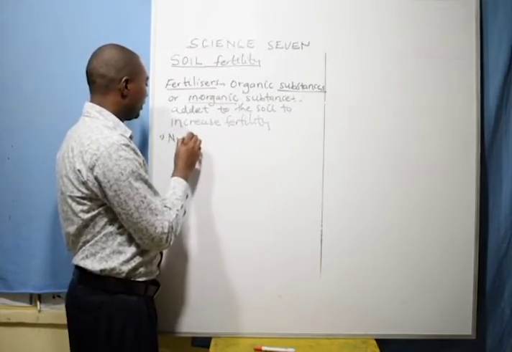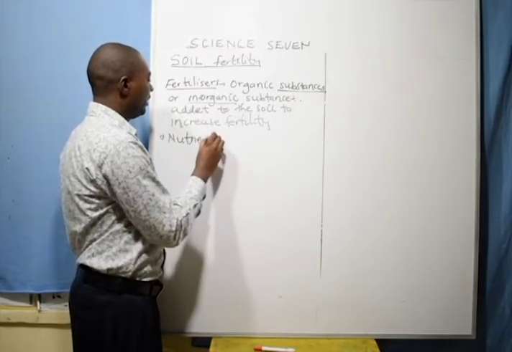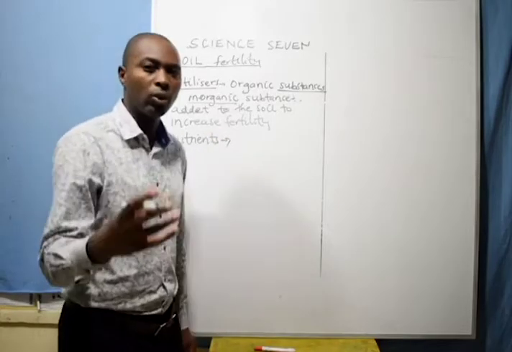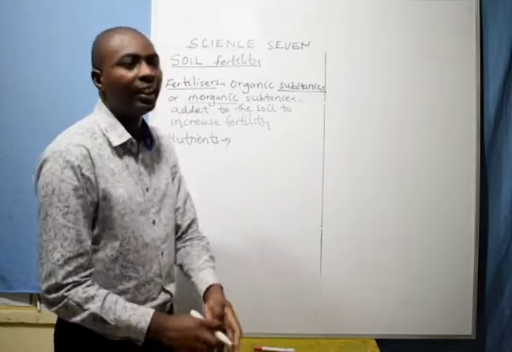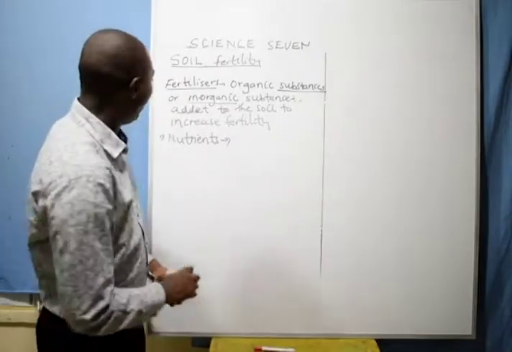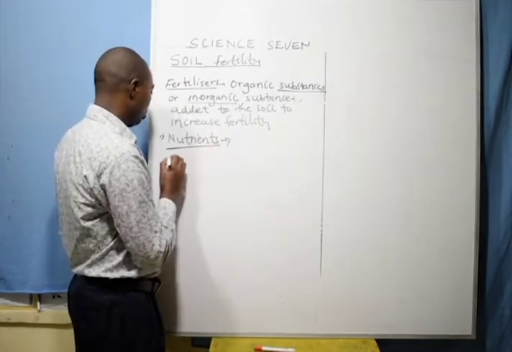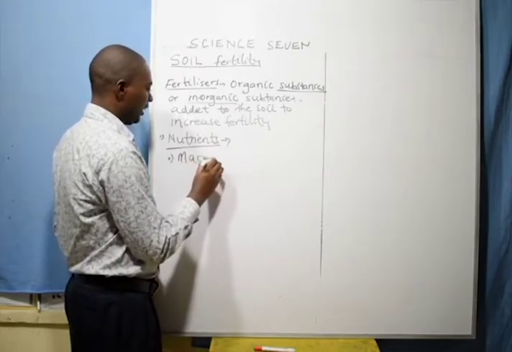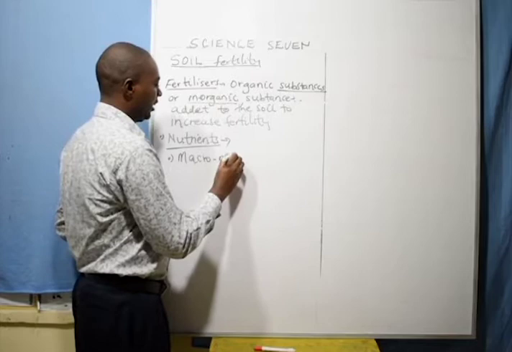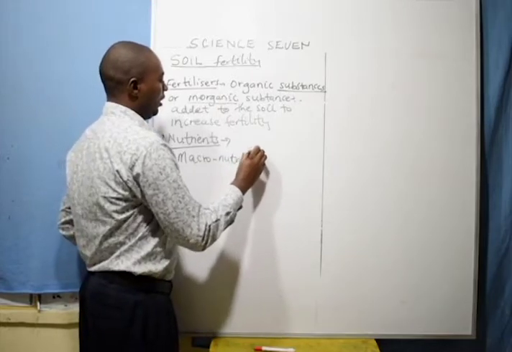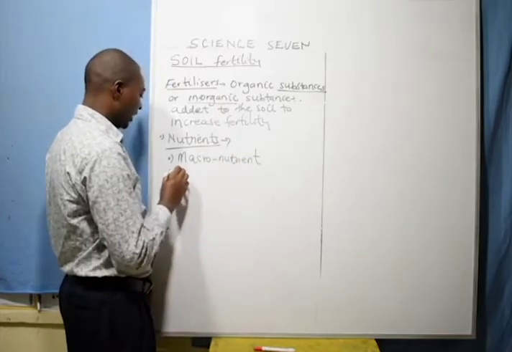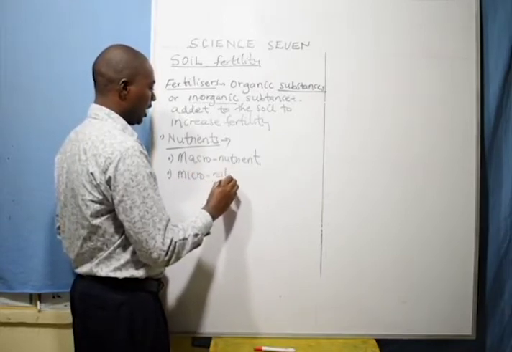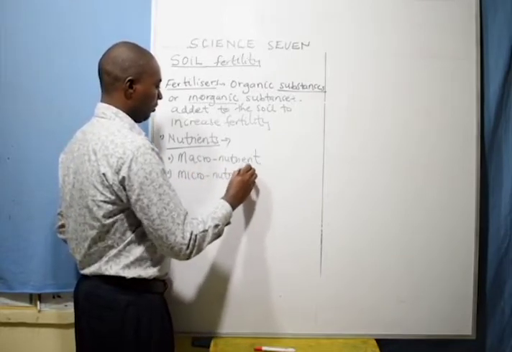I start by defining what nutrients are. Nutrients are salts or compounds in form of salts that are found in the soil that help in plant growth. And these nutrients exist in 2 types: the macronutrients and the micronutrients, from the word microorganisms.